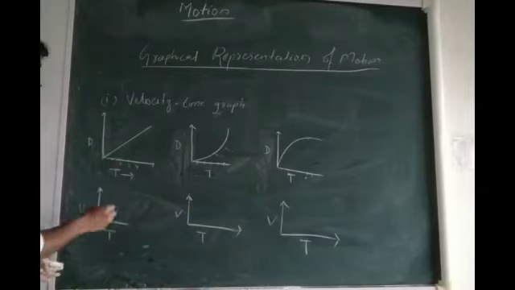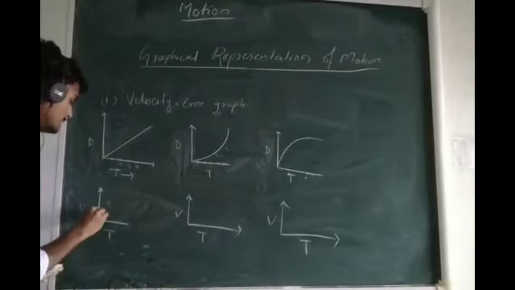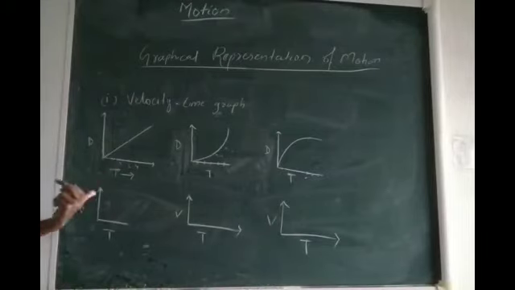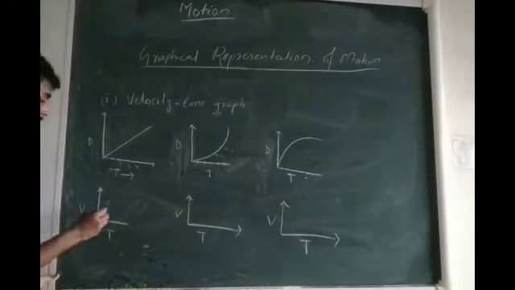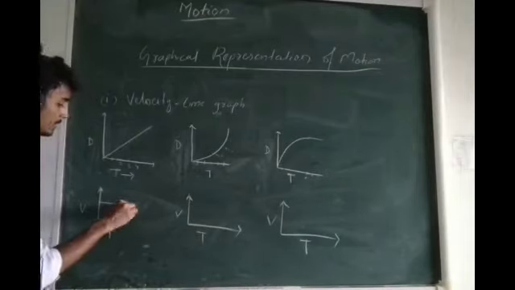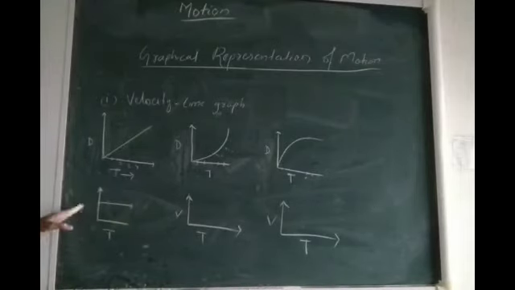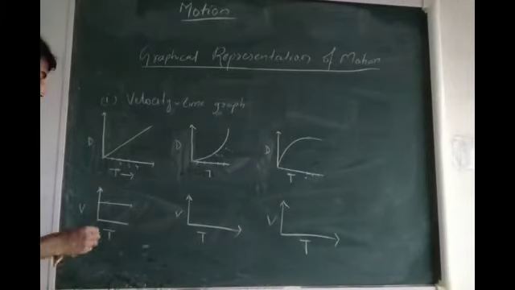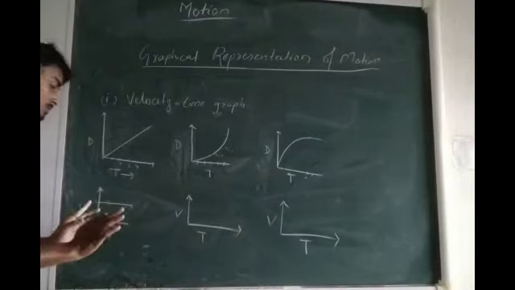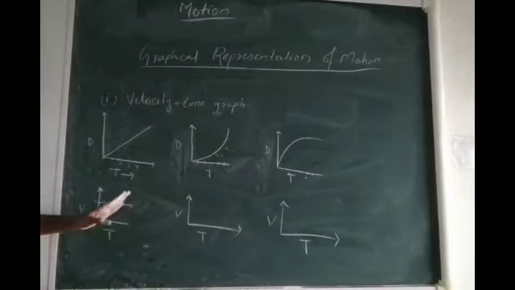If speed is uniform, or the speed is the same throughout, and we plot the graph of this motion in a velocity time graph or speed time graph, it will be a straight line, right? Because speed is constant throughout. So if the speed is, let's say, x, the speed will be x throughout the motion, right?